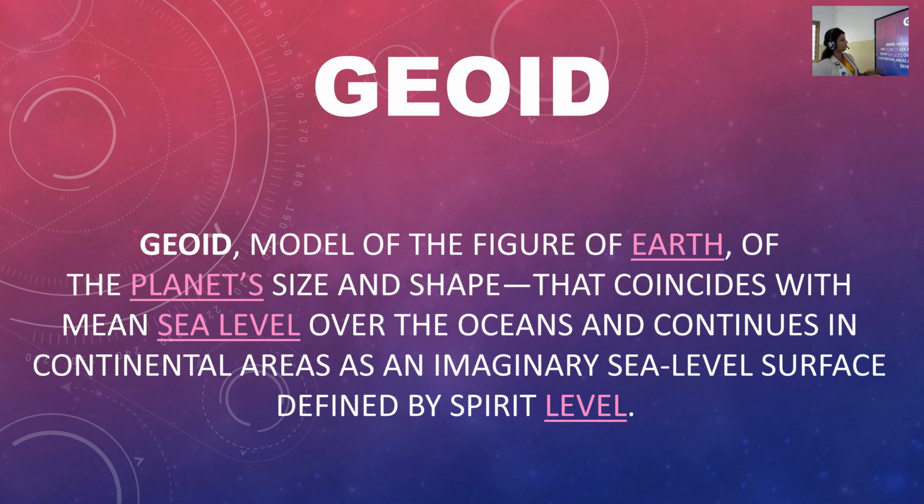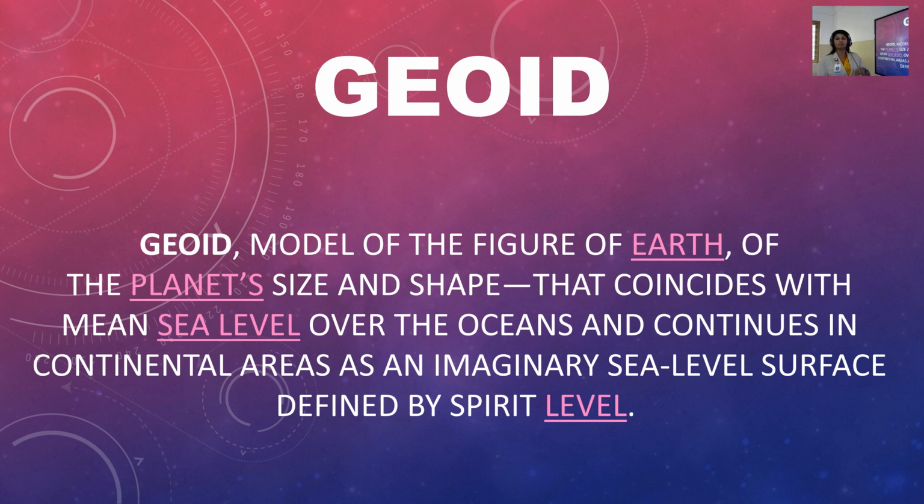Geoid. What is that? Geoid means a model of the figure of the earth, of the planet's size and shape. It shows the figure of the earth, its size and shape, that coincides with the mean sea level over the oceans and continues through the continents as an imaginary sea level.